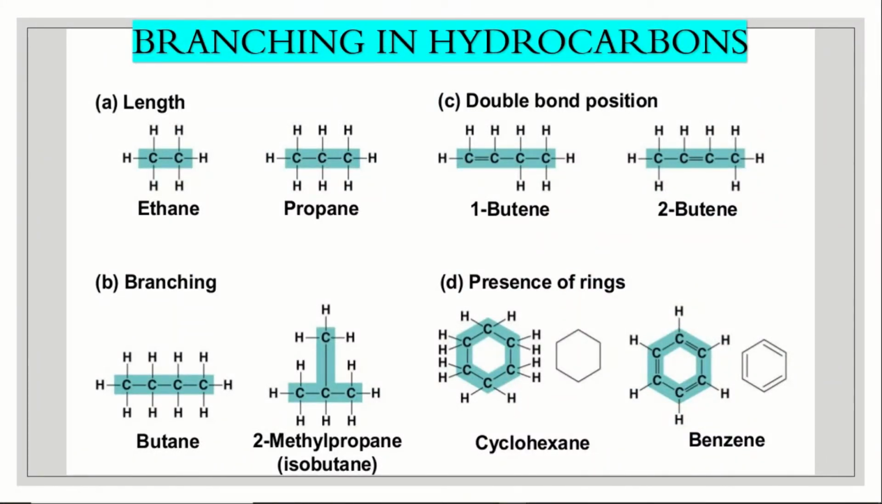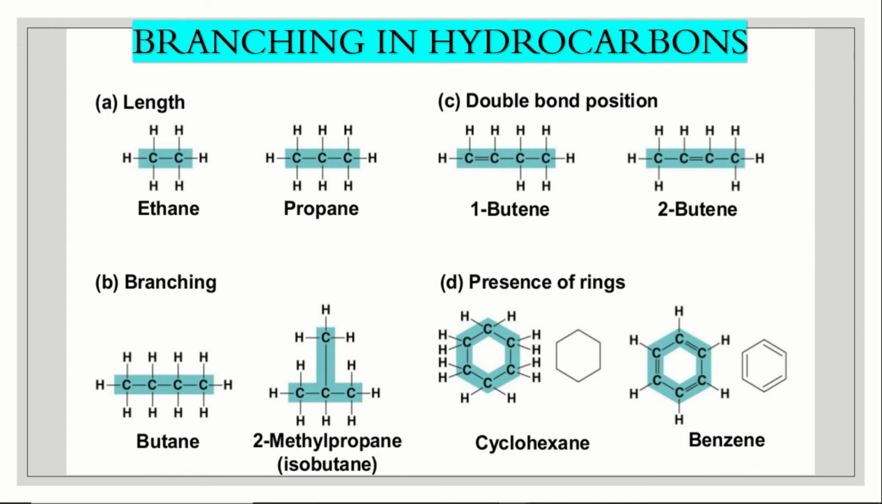Next, branching in hydrocarbons. So these are the basic branchings how we do in hydrocarbons, and these examples are also very important. Usually they give this question for 2 marks. That is to write the structure of ethane, propane, 1-butene and 2-butene, butane, 2-methyl propane, which is also called isobutane, cyclohexane and benzene. So it is better you practice the structure of it. So butene, E-N-E is there. ENE means double bond should be there. ANE, if alkane comes, single bond should be there. And if YNE comes, then you should use a triple bond.